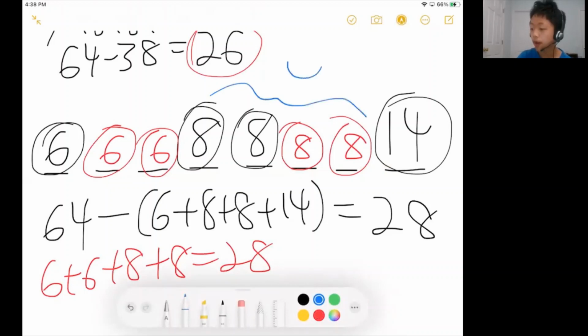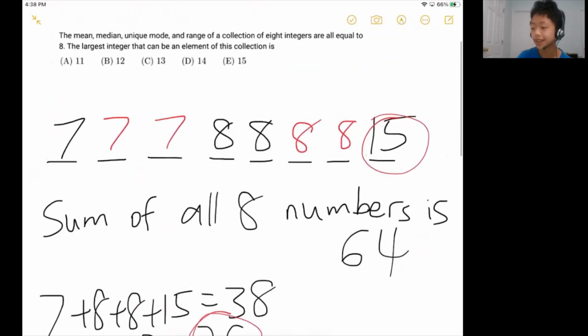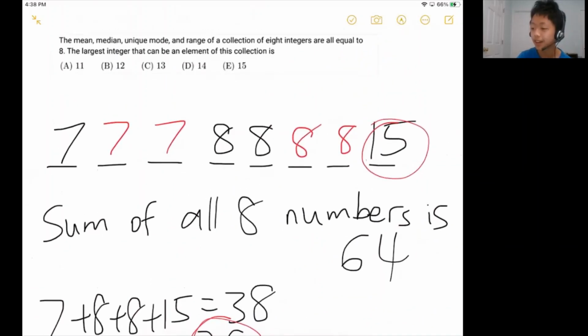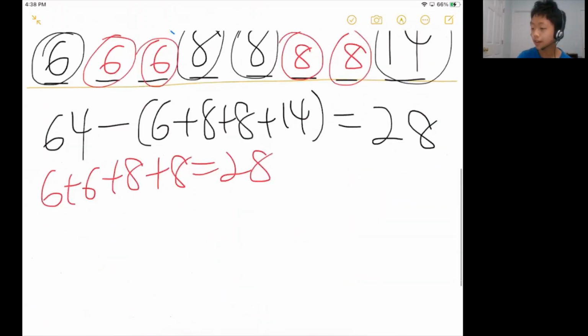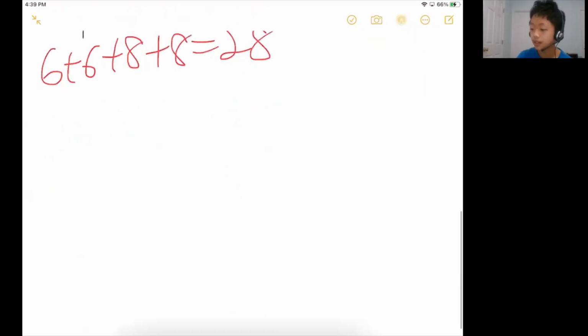Here we have 4 8s, we have 3 6s, and we have 1 14. So 8 is still the mode, the most frequently appearing number. In this case, answer choice D would work. So the answer would be D, which is 14. And if you want to double check one last time, the numbers you got here were 6, 6, 6, then 8, 8, 8, 8, and then 14.